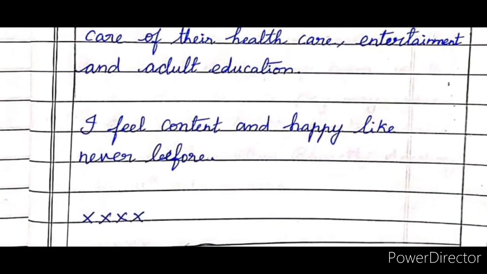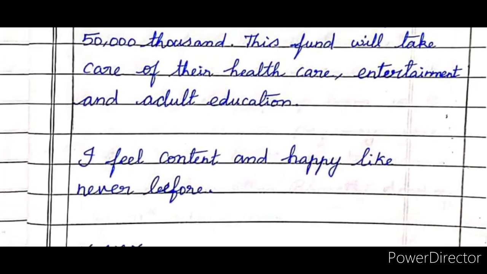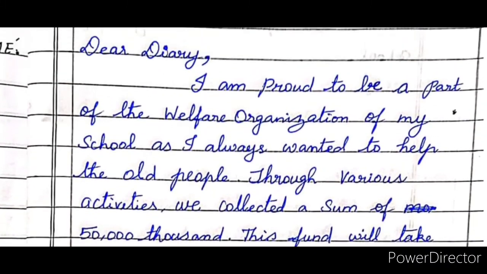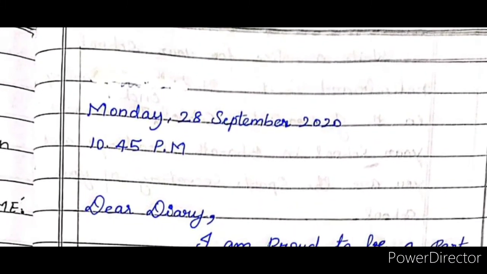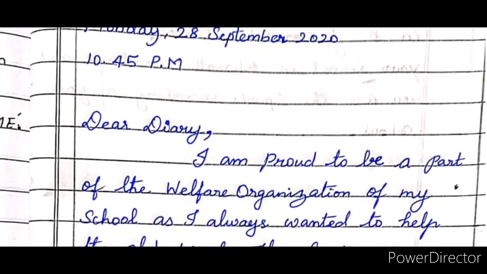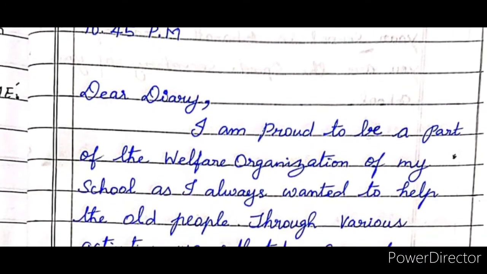After that you need to use the symbols. So leave one line. Next you need to write the symbols. Instead of writing your name, you are not supposed to write your name. You have to use the symbols, children. So this is the way you need to write the diary entry, children. Draw the box first. Inside the box, first you need to start with the day, date, year, then the time of the diary entry, then leave one line, then dear diary.